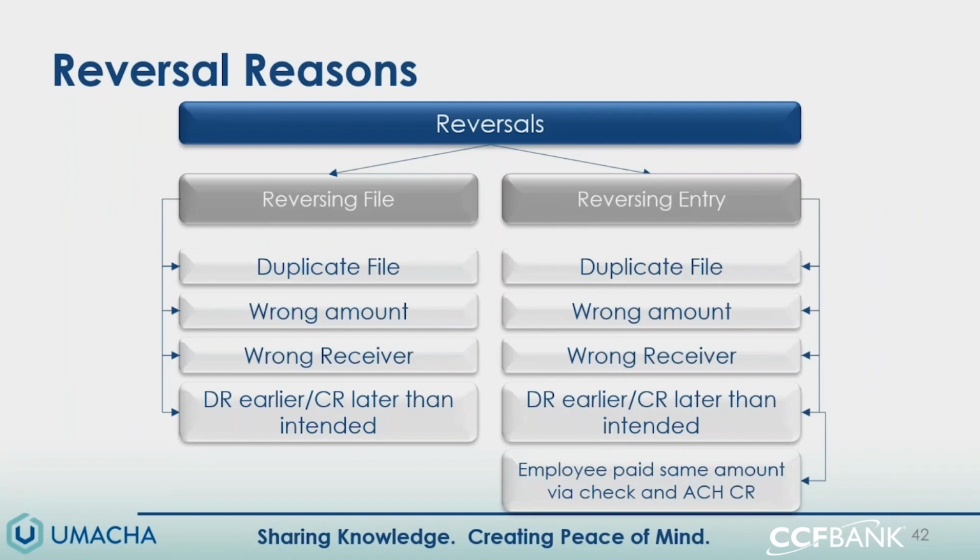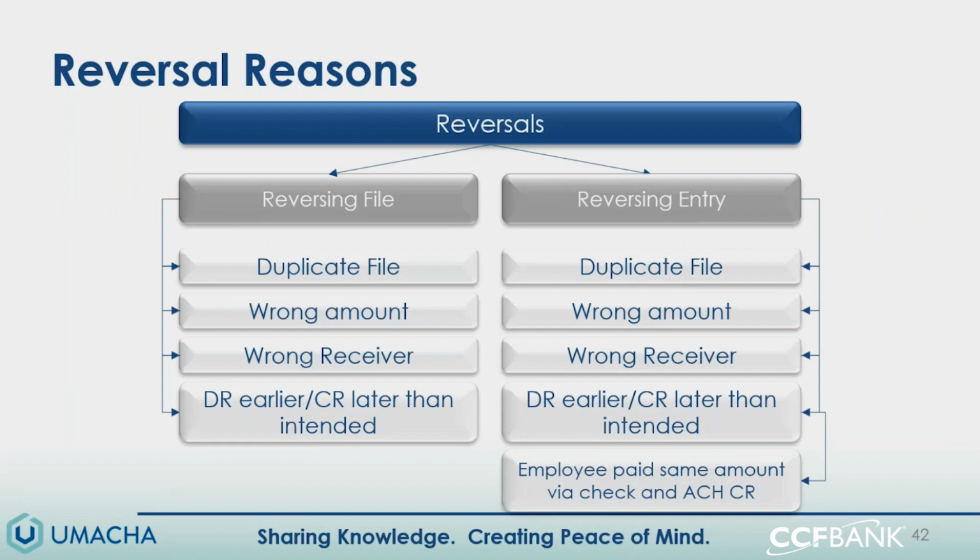There is a carve out here for reversing entries for an employee that was paid the same amount via check and an ACH credit. There are states that require that when an employee's employment ends, they're terminated, they are handed a check as they walk out the door on their last day. If their ACH entry for that same amount or for that same payroll was already on its way to that former employee's bank account, you could do a reversing entry. So there is a stipulation there. When an employee is basically being paid twice, you can pull back that ACH credit because you paid them by check when their employment separated.